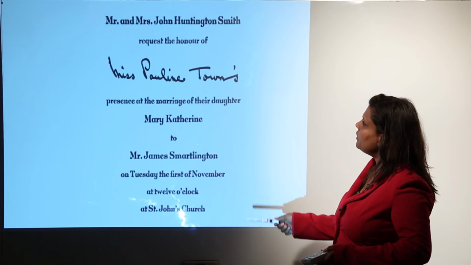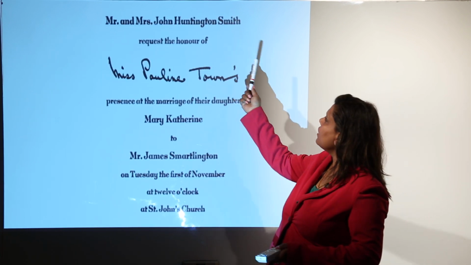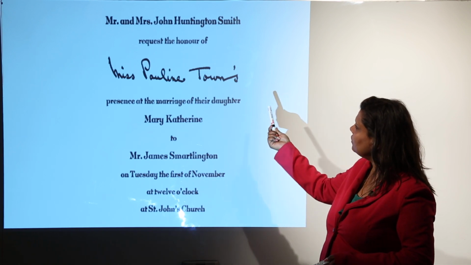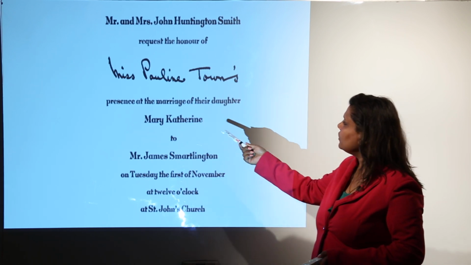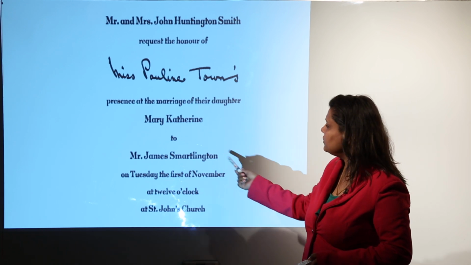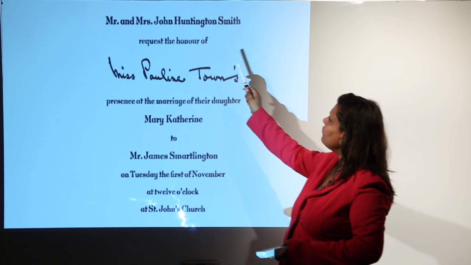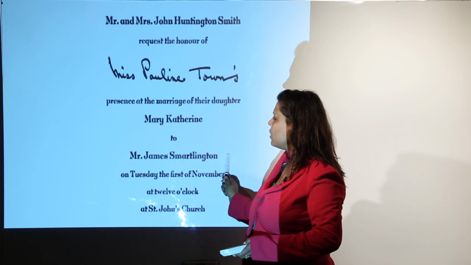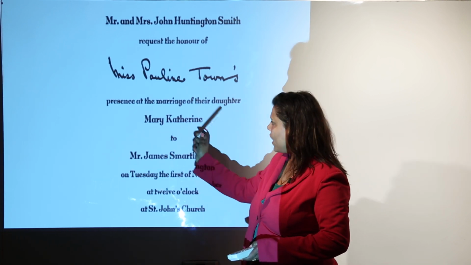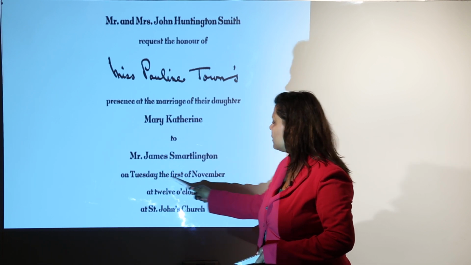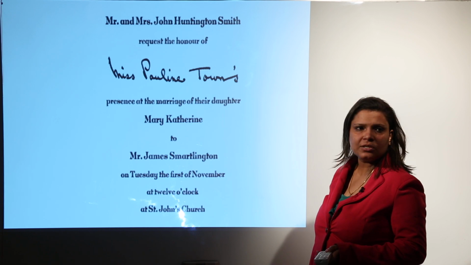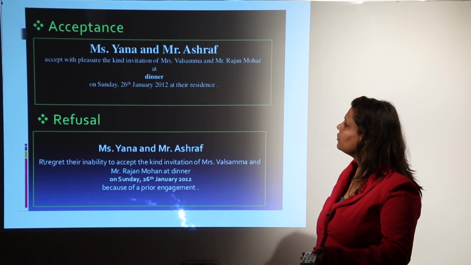This is an informal invitation. Mr. and Mrs. John Huntington Smith request the honor of Miss Pauline's presence at the marriage of their daughter Mary Catherine to Mr. James. See, here you have to see the host, the invitee, the event, who is inviting you, and then the date, the venue and the time. All this has to be included in the invitation.